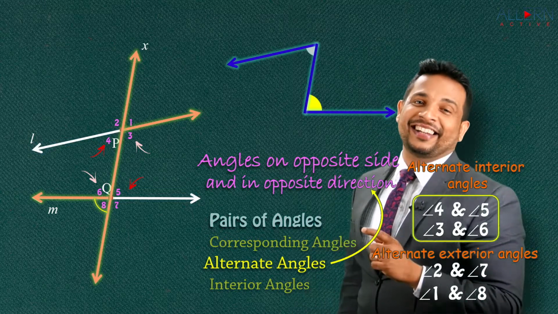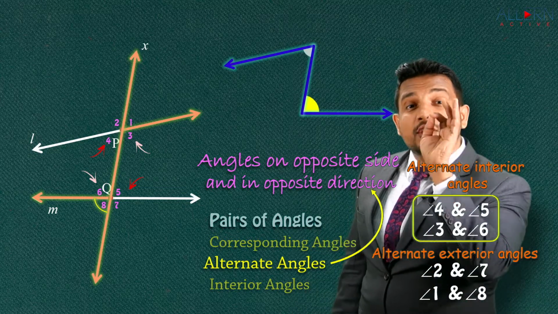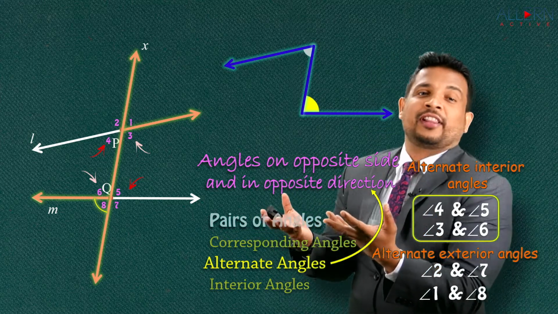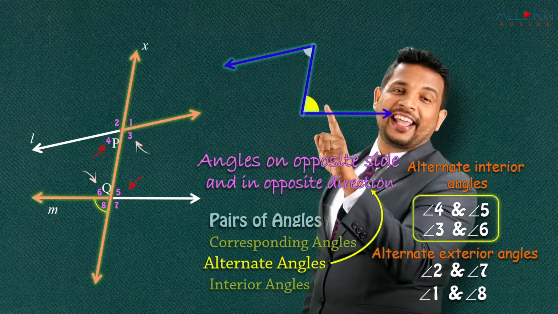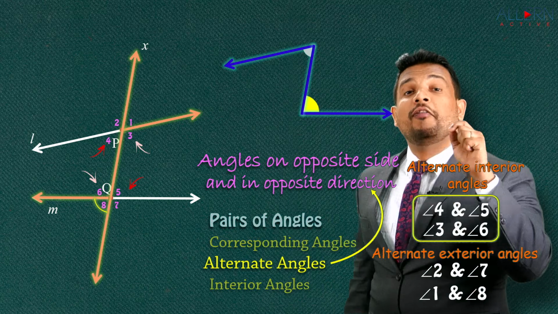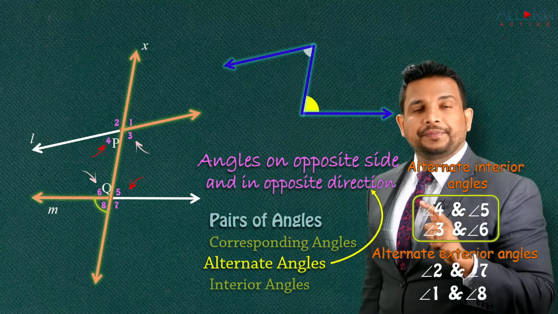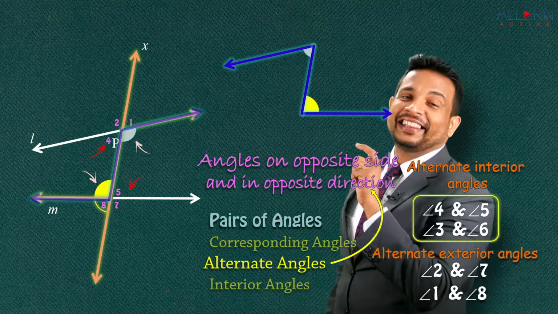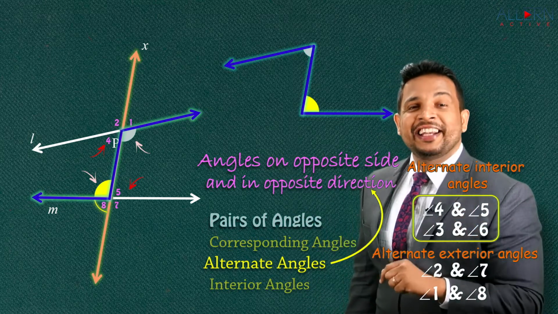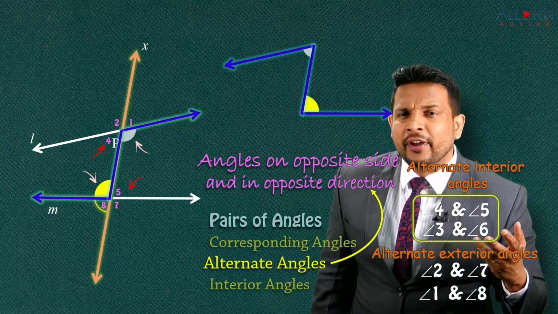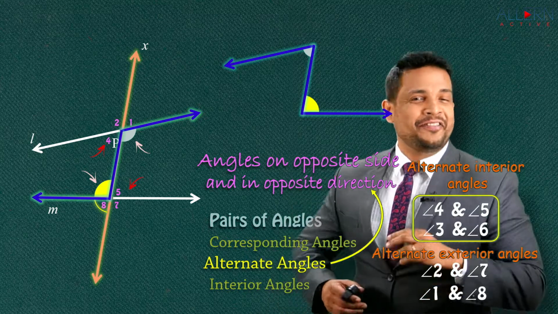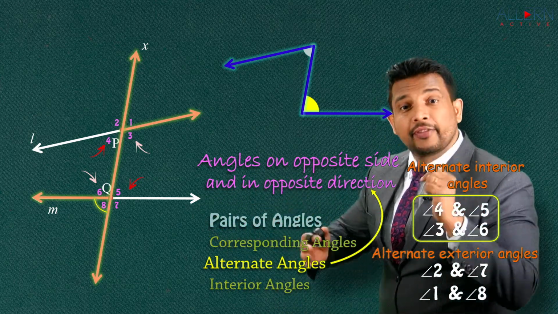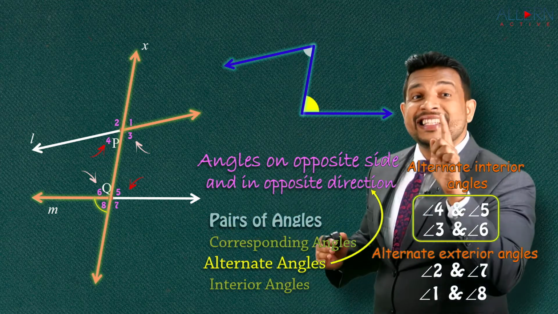It is nothing but the letter Z. That means for alternate angles, look at the letter Z. Identify the letter Z. Search for the letter Z. And the angles which you get there are a pair of alternate interior angles. Now, you will have the flipped one, the other Z there, and that is the next pair of alternate interior angles. So, isn't that easy to identify? Now you understood how you are doing it, right? Very easy. So, now we understood what corresponding angles are. Remember the letter F. For alternate angles, remember the letter Z.